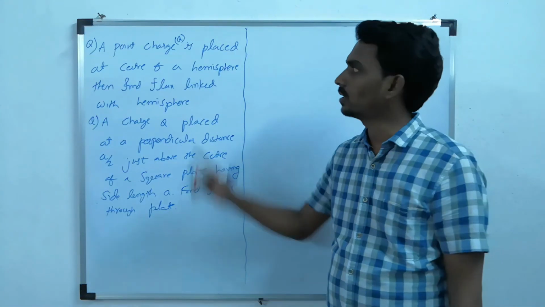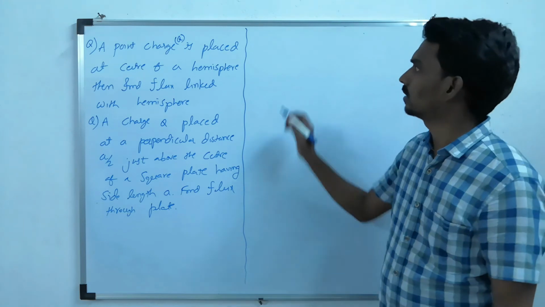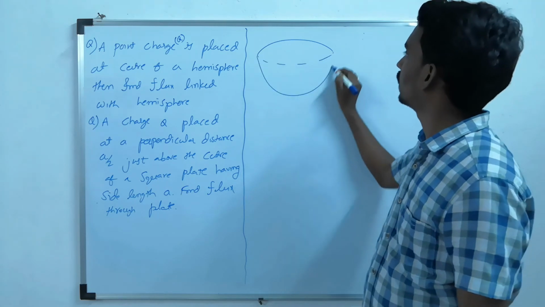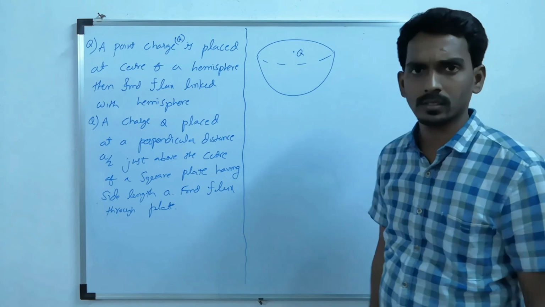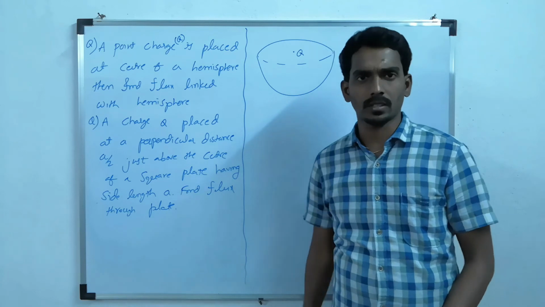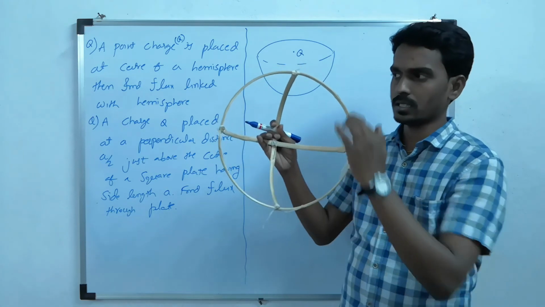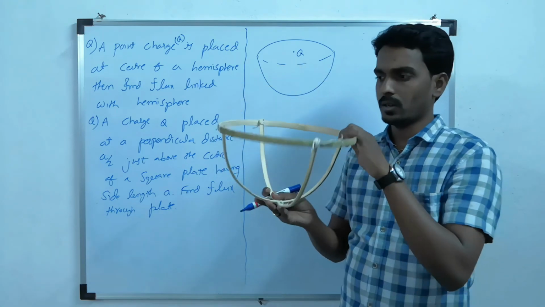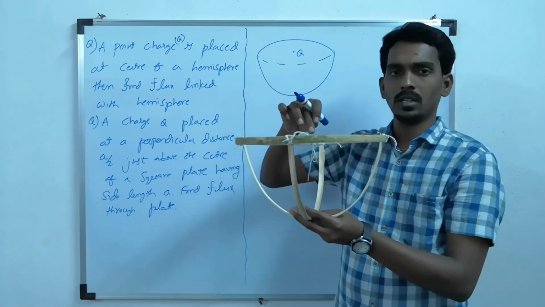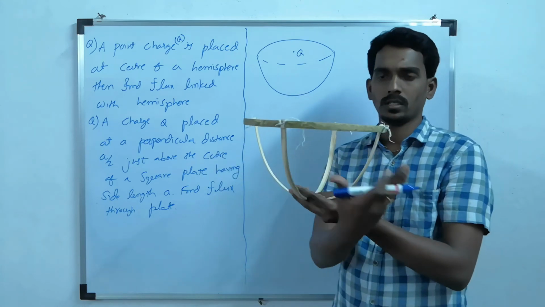The very first question is about the charge placed at the center of a hemisphere. So hemisphere means, at the center one charge is there. Now what is the flux linked? To apply Gauss law we need a closed surface. Consider this circular portion of the hemisphere. Here at the center the charge is placed, but now the surface is open. So imagine it is closed on this side.